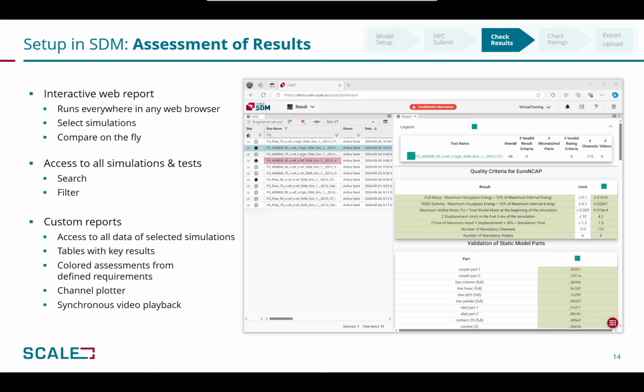For evaluating purposes, interactive or dynamic web reports can be defined. The customizable web reports within the SDM system have access to all the data of the multiple selected simulations, as well as to the initially defined threshold values as requirements. Therefore, these reports can dynamically display, check, and compare key values, curves, snapshots, or videos. Such a dynamic web report was defined for the virtual testing use case. Its main goal is to offer a fast and efficient check for the simulation engineer of the Euro NCAP requirements.